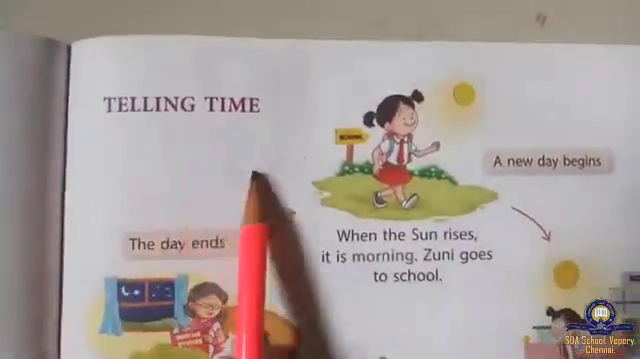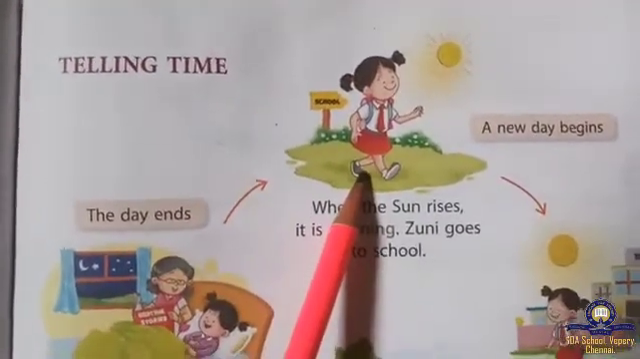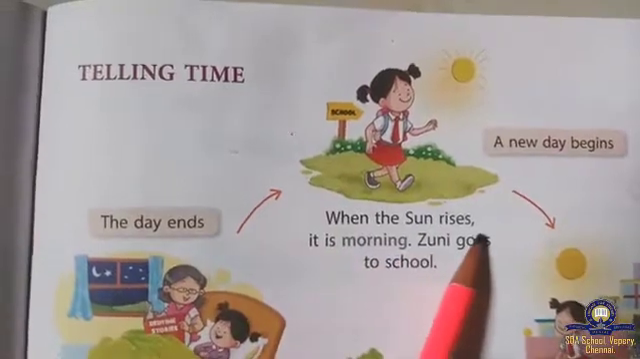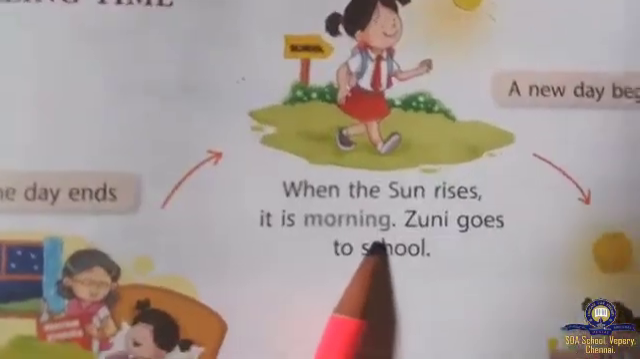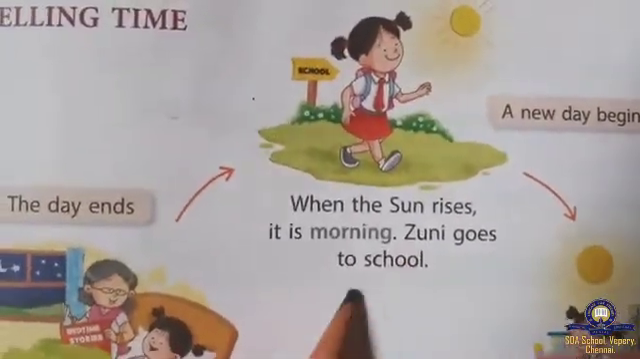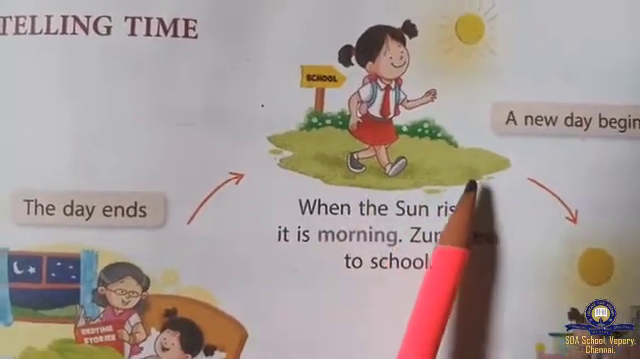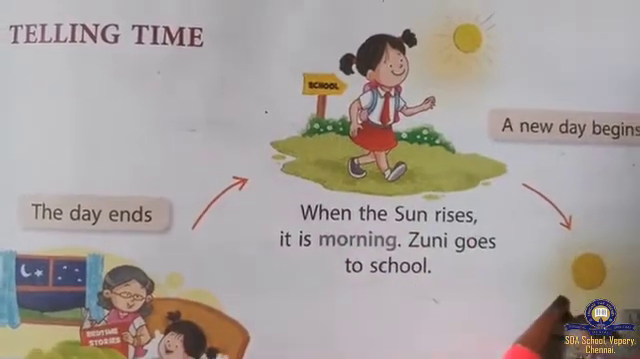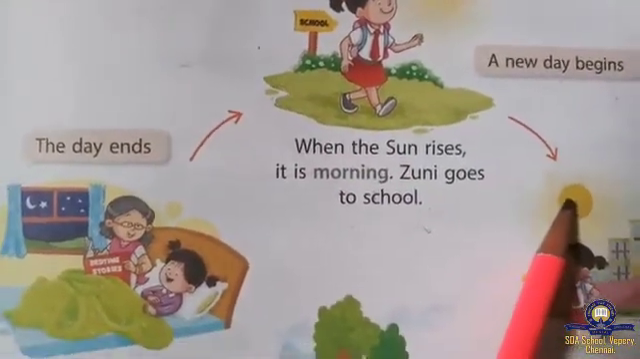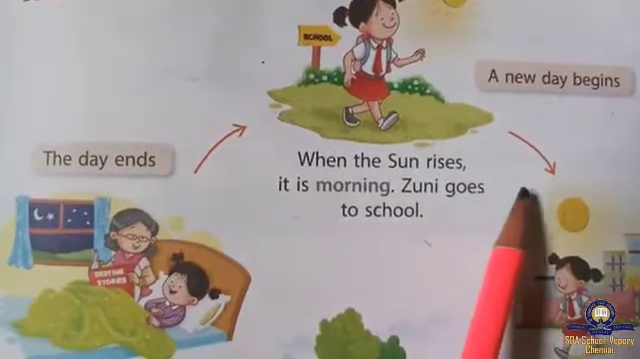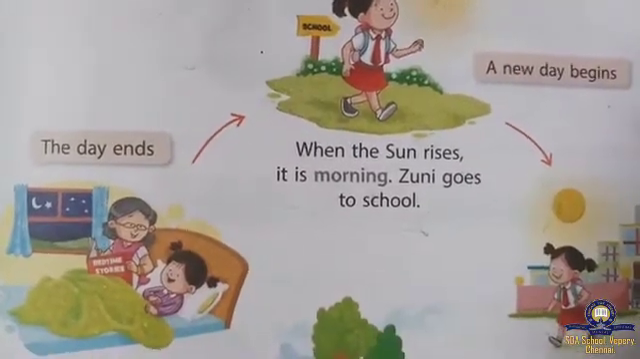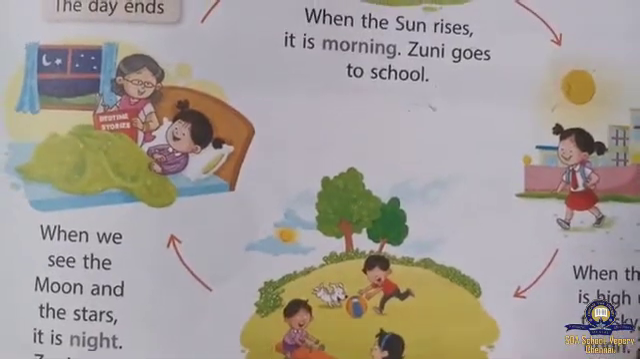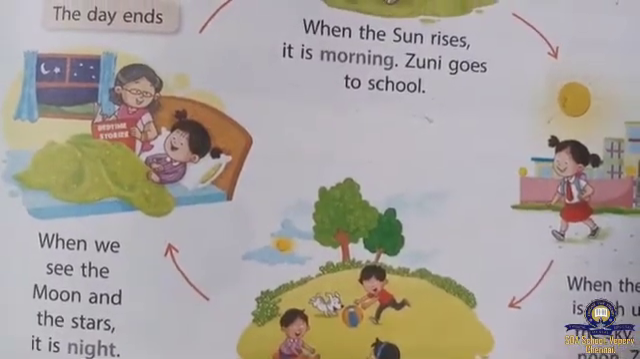Now here, telling time. The girl wants to go to school. When the sun rises, it is morning. Zunu goes to school. A new day begins. Now the sun is on this side. Facing the sun, I said, is east.